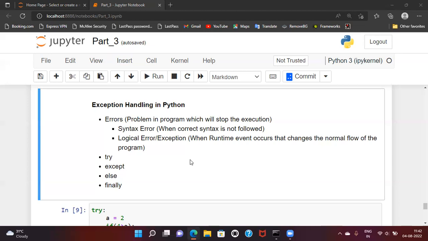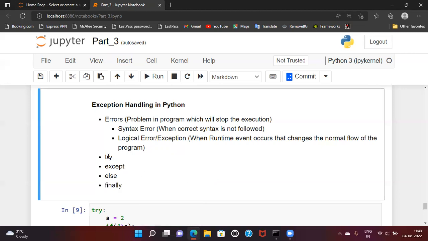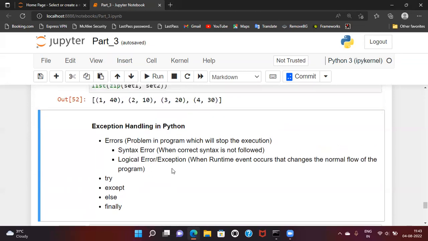Now we cannot handle syntax errors, but we can handle logical errors or exceptions with the help of the exception handling mechanism. And for that, we need to know a few keywords. One is try, another is except, and there are two more, which are else and finally, but these two are not used very frequently, whereas try and except are the most important ones. So let us look into how we can do that.